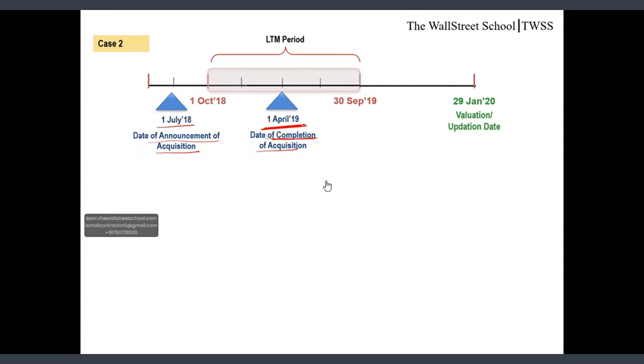Other dates are same. My date of updation is 29 Jan 20 as we had in the previous case. Latest balance sheet date or LTM date is 30th September 19. LTM start date is 1st October 18. So now friends, let's see what pro forma adjustment is required in this case.